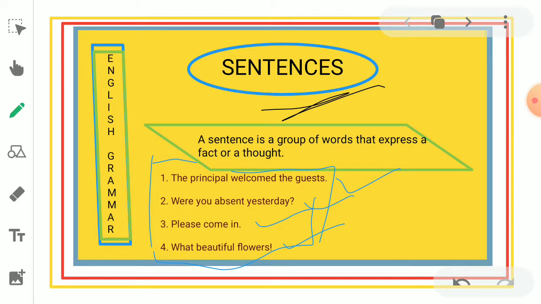Actually, a sentence is a group of words. There should be words and they should express a fact or a thought. That is known as a sentence. And you have noticed there are 4 sentences here. The first one is, the principal welcomed the guests. As you can understand in your grammar book, the 4 statements are given there as sentences.